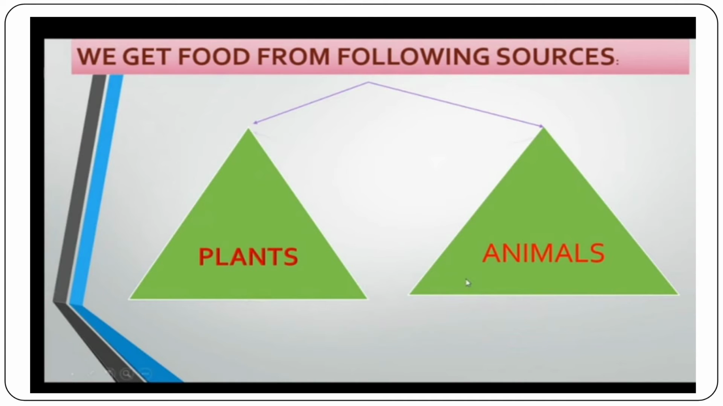Now, let us talk about the food. So, from where you get the food? We get food from the following sources. One is plants and another is animals.